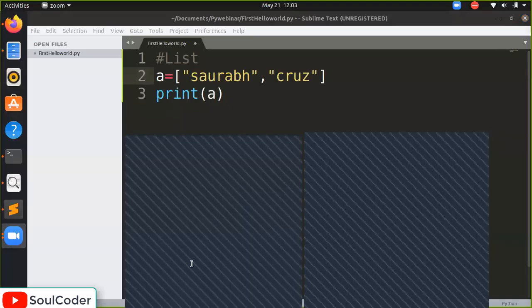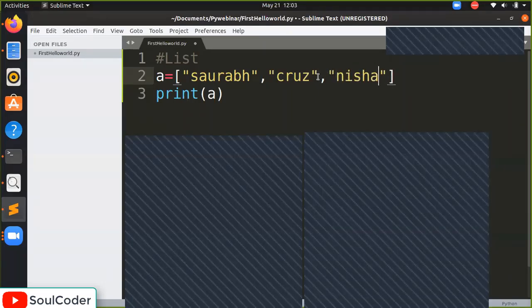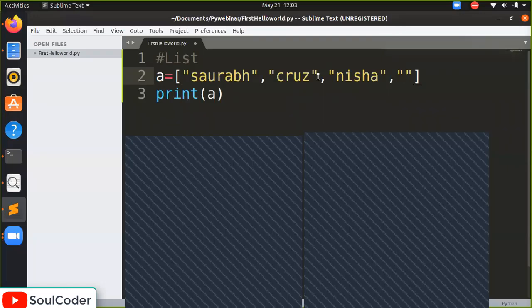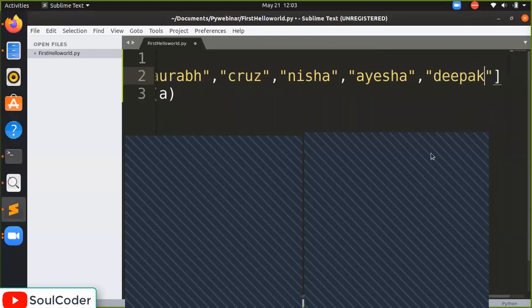Okay, 2 participants raised hands. Nisha, Aisha, and Deepak. So we are writing the names here: Nisha, Aisha, and Deepak.